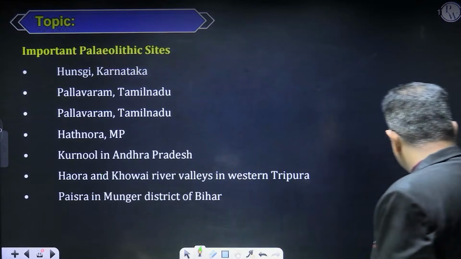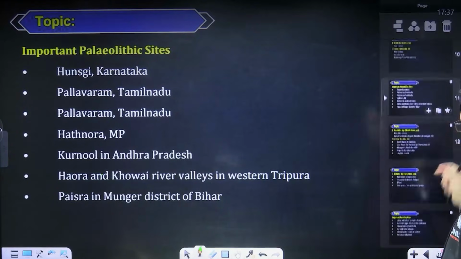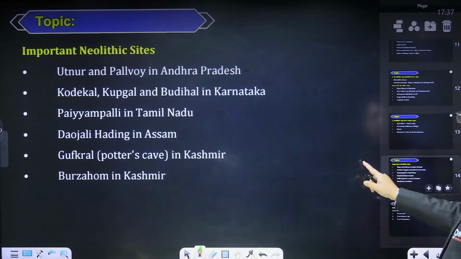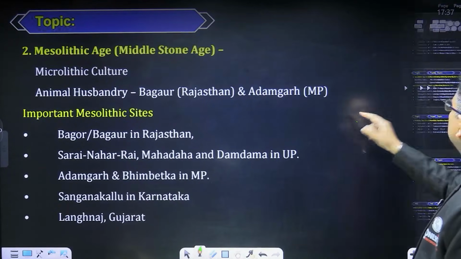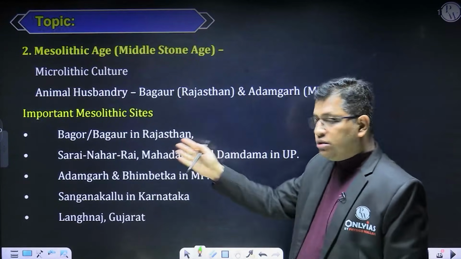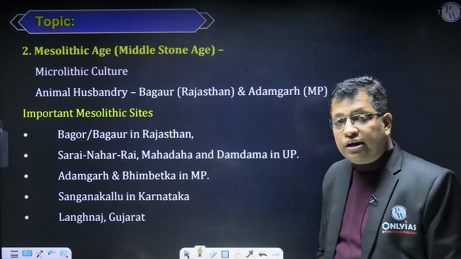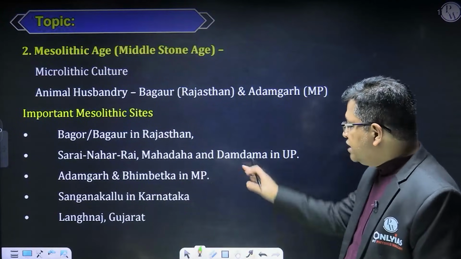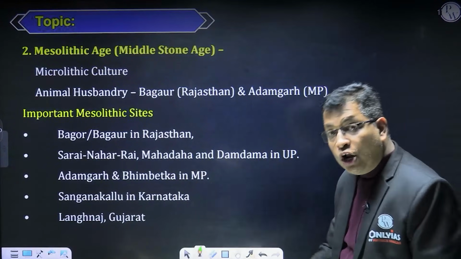Similarly, we have certain important sites of the Mesolithic period, right? One is Bagor, which is from Rajasthan. Then Sarai Nahar Rai, then Mahadaha, then Damdama, all from Uttar Pradesh.